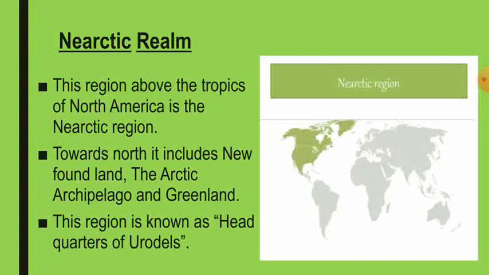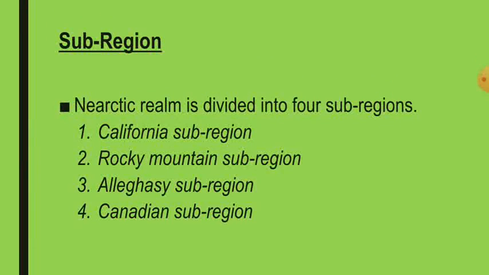So this region is located above North America, and also includes the Arctic archipelago and Greenland. This region is divided into four subregions: California, Rocky Mountain, Allegheny, and Canadian.